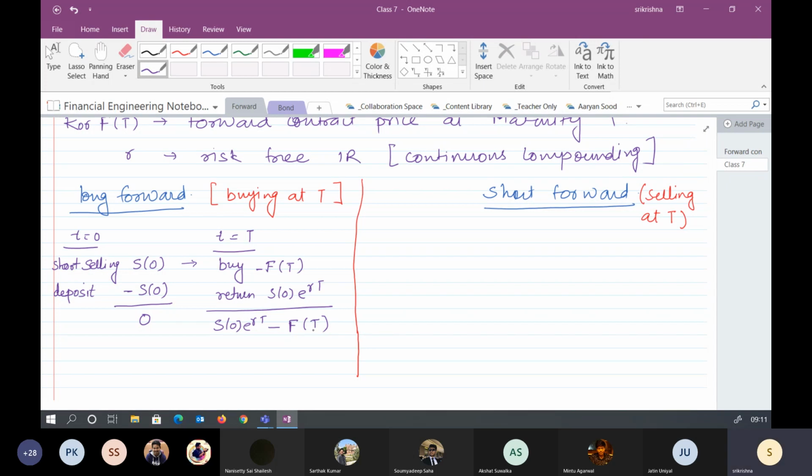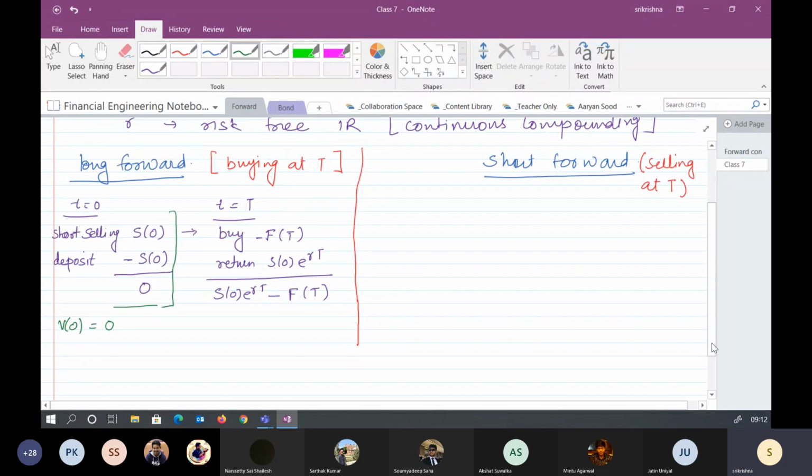Now let's try to understand what we mean by no arbitrage. The value of my portfolio at t is equal to 0 was 0, because the net value of my portfolio is 0. The no arbitrage says that if the value of the portfolio is 0 at any time, it should be 0 in the future also, and it should have been 0 in the past also. I'm just writing it here so that you can understand this.